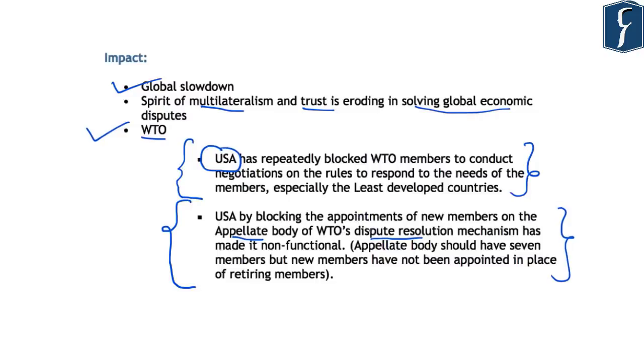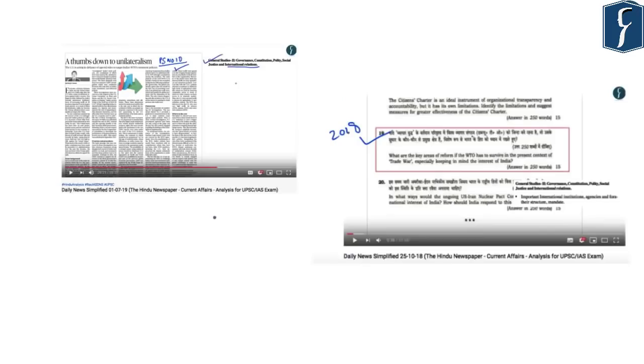appellate body. Now this appellate body of WTO has 7 members, but presently most of them are retiring and new members are not getting appointed. And if this number of members in the appellate body gets lesser than 4, it will become completely non-functional. And United States, because of its protectionist policies, has been blocking the appointment of members to the appellate body of WTO.